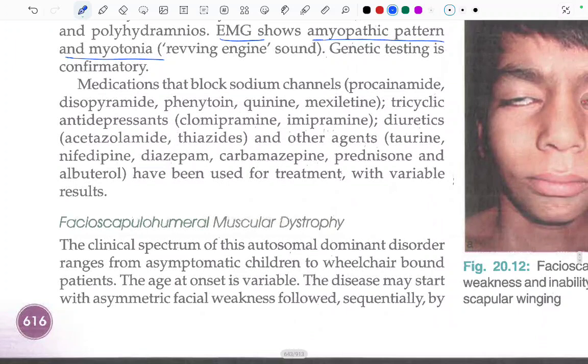Medications that block the sodium channels like procainamide or disopyramide, phenytoin, quinine, mexiletine, tricyclic antidepressants like clomipramine, imipramine, diuretics like acetazolamide and thiazides, and other agents like taurine and nifedipine, diazepam, carbamazepine, prednisolone, and albuterol have been used for the treatment with variable results.